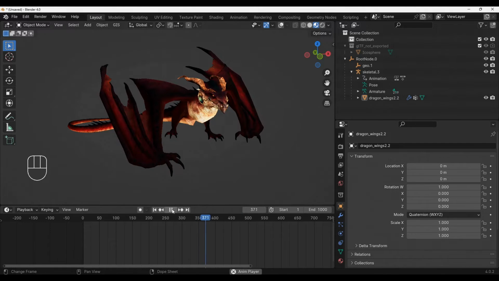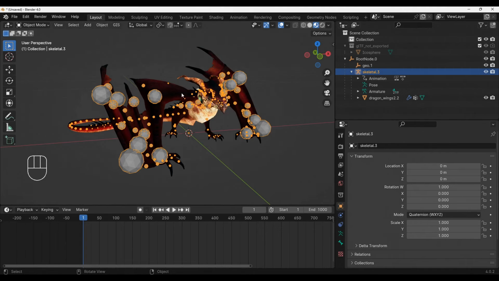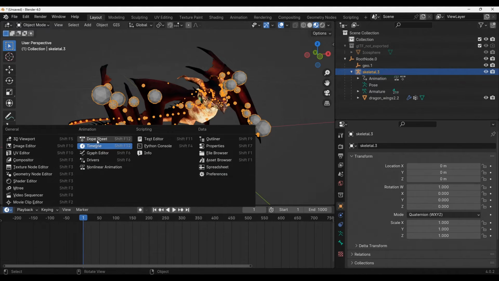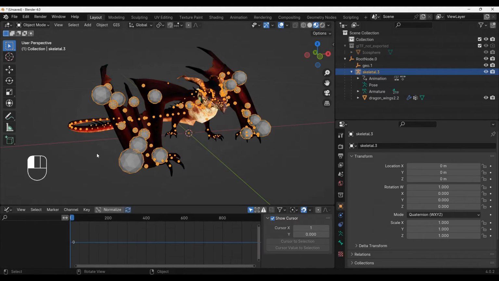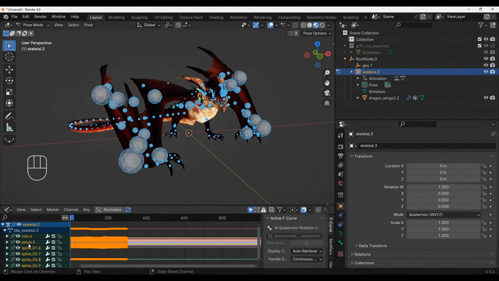Now we're going to make it cyclic. Turn on the show overlays. Left-click on skeleton, change timeline window to graph editor. There is nothing in this window now. Change object mode to pose mode. Click on Select All to select all spine.